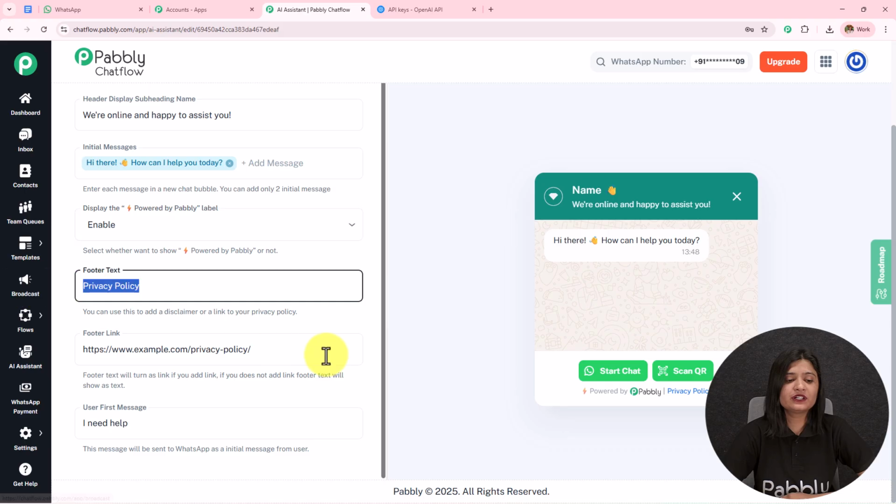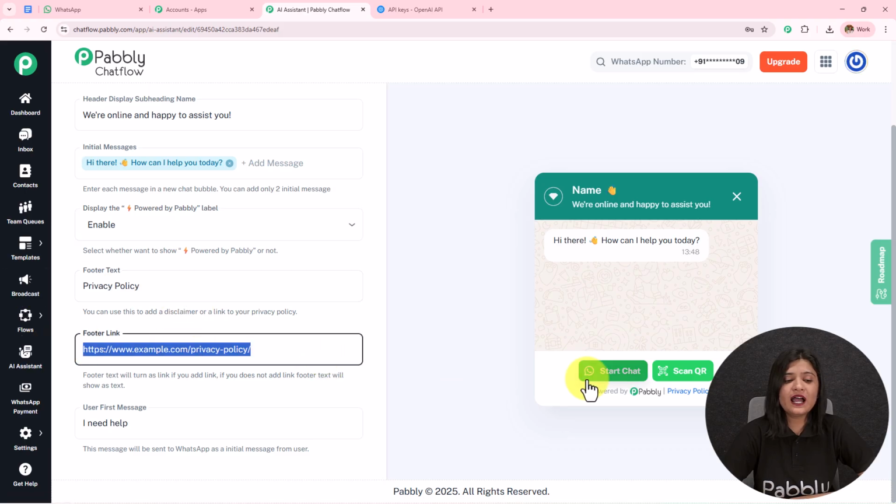Then we have this footer text and the footer link. So I have added privacy policy in the footer text and I have added a link to the privacy policy in the footer link.